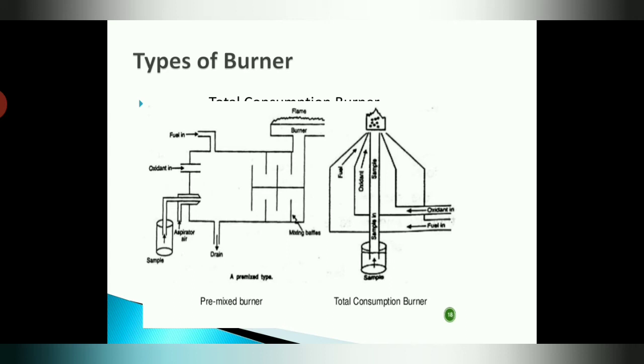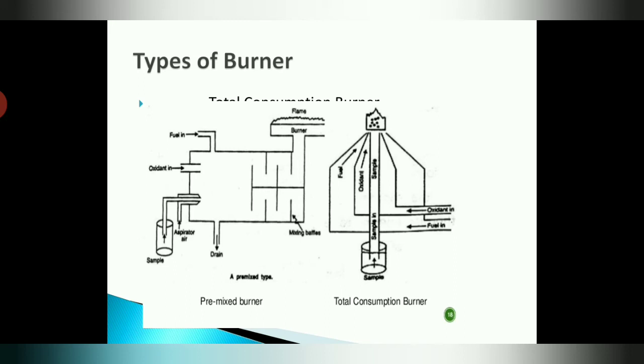The main function of the flame is what? It evaporates the sample. Next, it decomposes and dissociates the molecules, and third, it takes the ground state atom to the excited state atom. Flame temperature must not be too high in the AAS system. Generally, the fuel used for the flame is propane, coal gas, hydrogen, acetylene or infrequently butane.